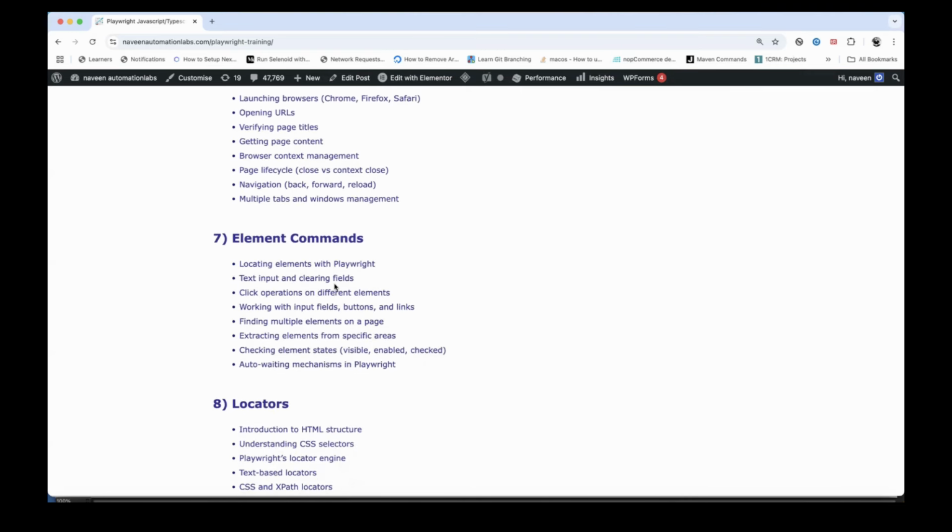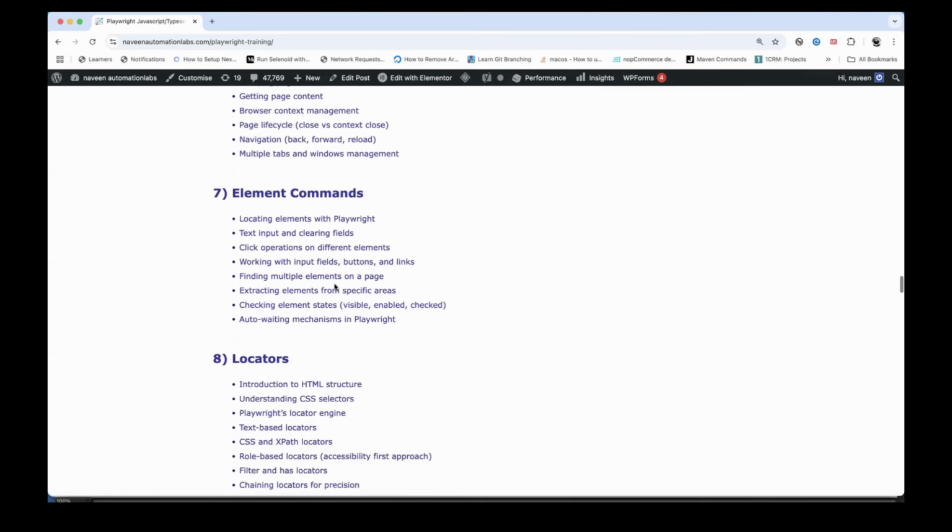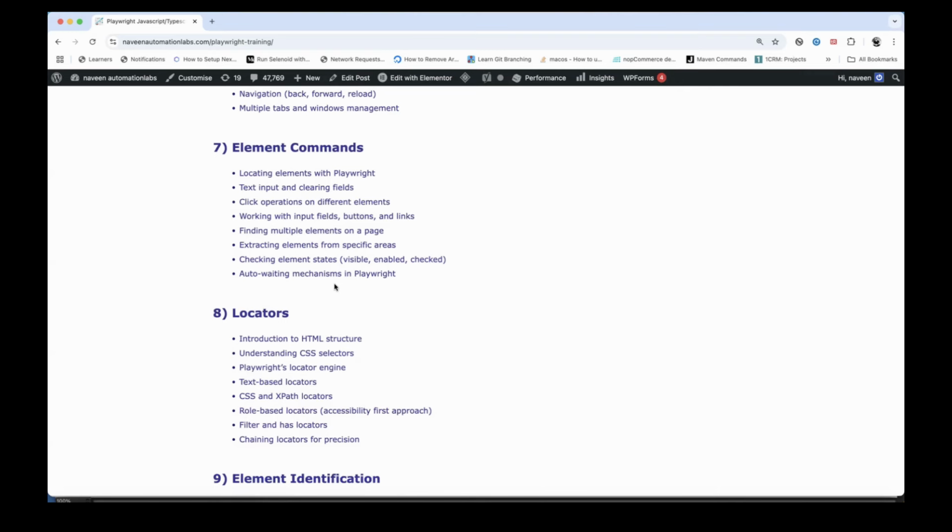Element commands are amazingly great in Playwright. There are n number of options with respect to locators, with respect to selectors. So how to use elements, how to create the web element, how to interact with that particular element, we are going to talk about it. And the good thing about Playwright is that we don't need to worry about the wait mechanism. Playwright has its own auto-wait mechanism.